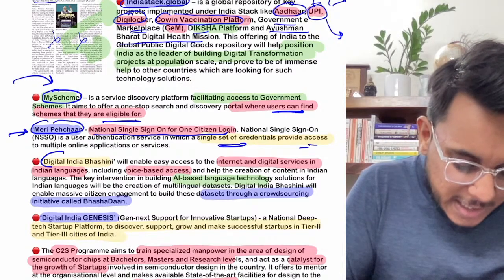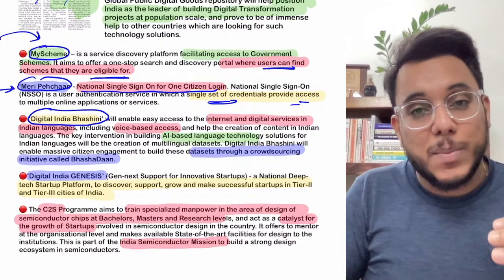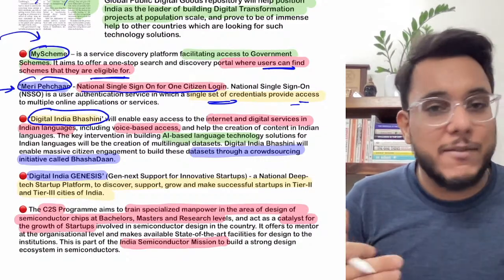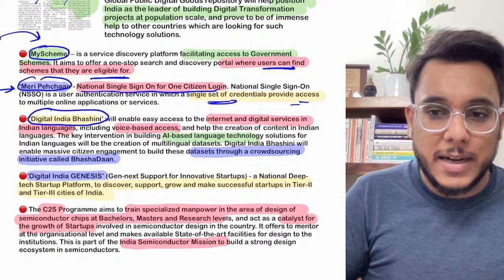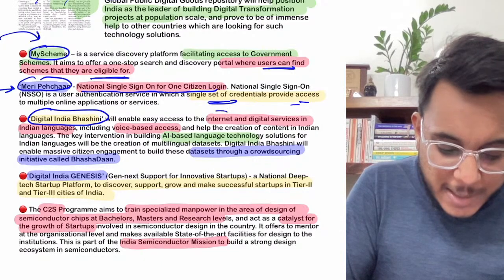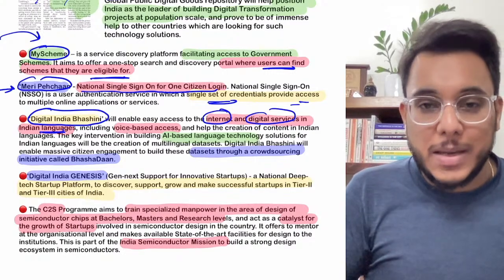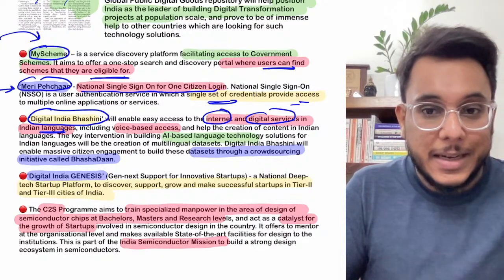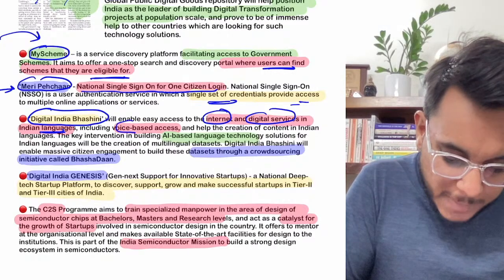Then the next is the Digital India Bhashini. Now this Digital India Bhashini will help, see, everybody in India doesn't know English, even everybody doesn't know Hindi. So there are so many languages that we have in India. So basically Digital India Bhashini will provide accessibility of internet and digital services in Indian languages. Okay, in Tamil, in Kannada, in Malayalam, how you can access the internet, Digital India Bhashini will help here. It will also have voice based access.